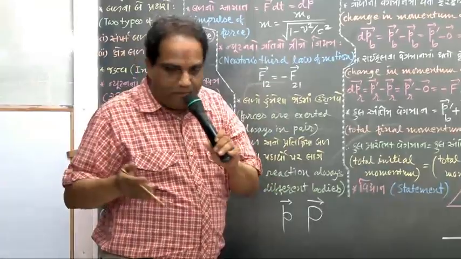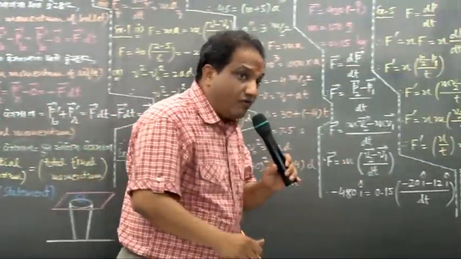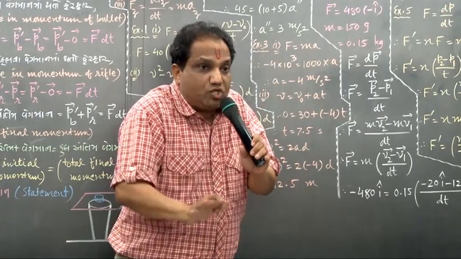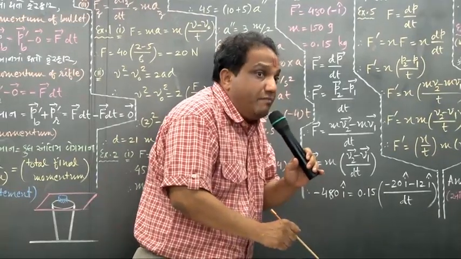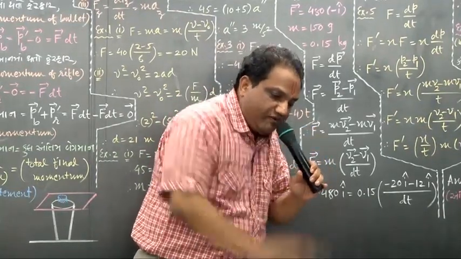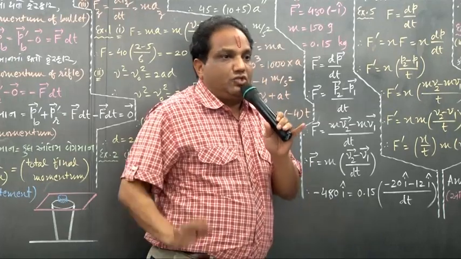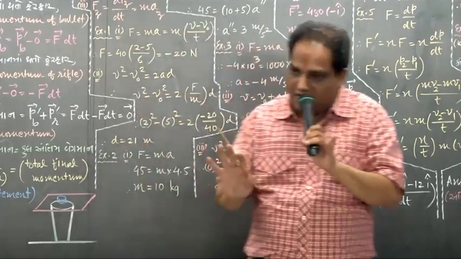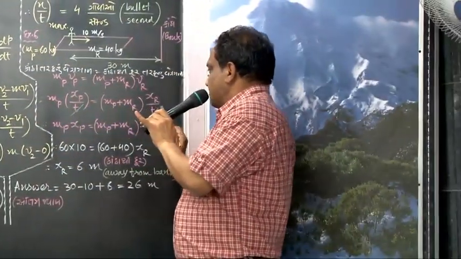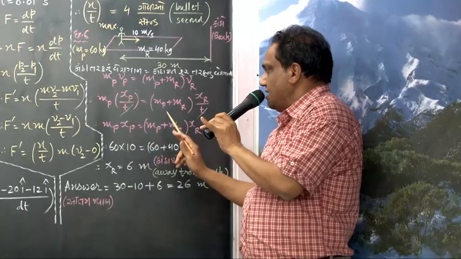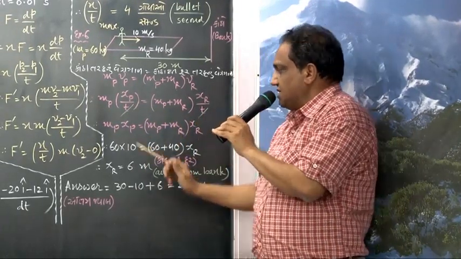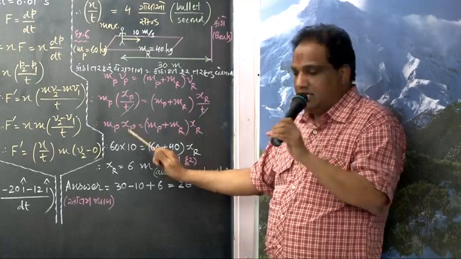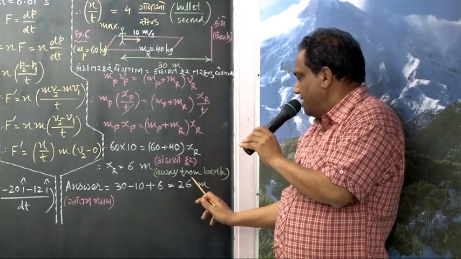For as much time as the person would run on the raft, for that much time only the raft will be in motion. The moment the man stops running, at the same time the raft also will stop moving. So the time for movement is the same for person and for raft. That's why I can cancel them. MP into XP equals MP plus MR into XR. This is the distance traveled towards the bank, and this is the distance traveled away from the bank.